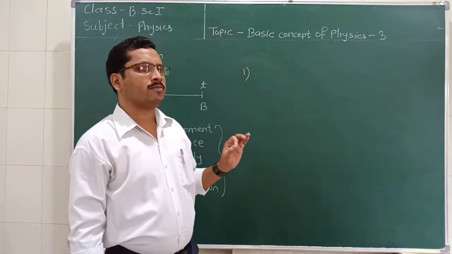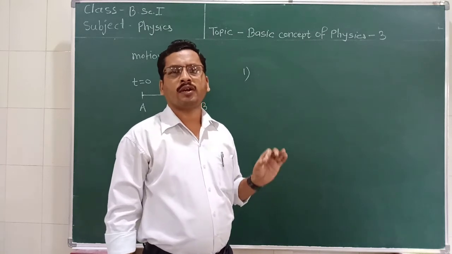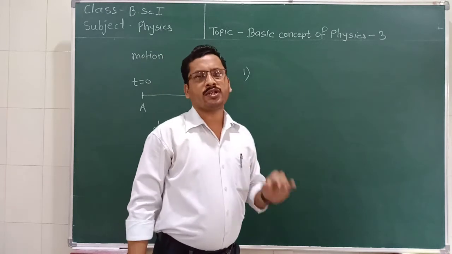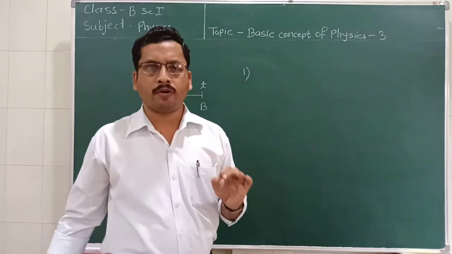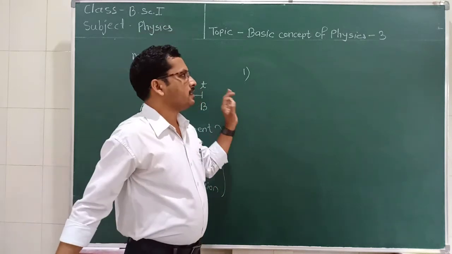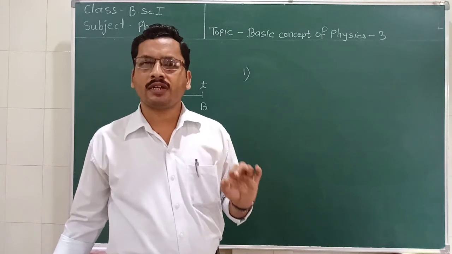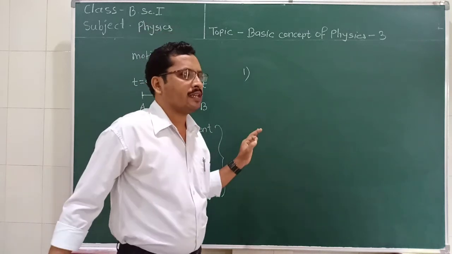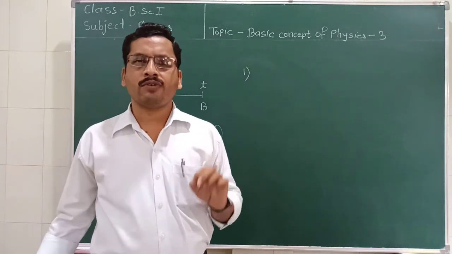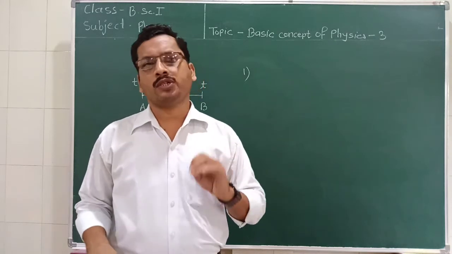It means the displacement value can be negative, can be 0, can be positive. But distance is always taken as positive. So this is the main difference between distance and displacement. It is the difference about the sign. Displacement may have positive, negative or 0 value, but the distance is always a positive value.